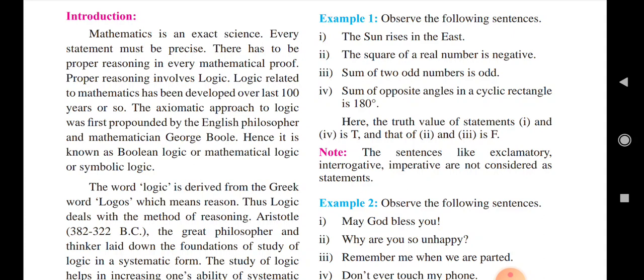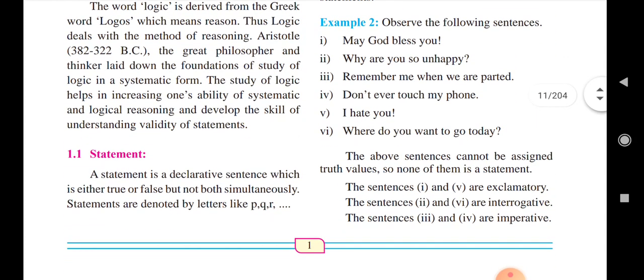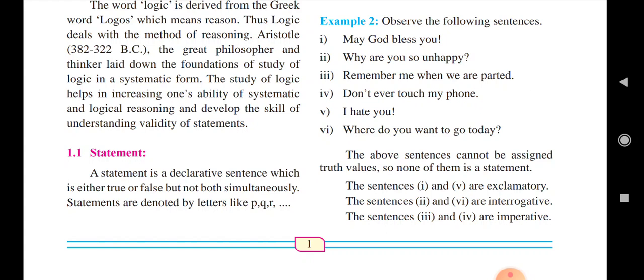Sentences that are exclamatory, interrogative or imperative are not considered statements. Observe the following sentences. May God bless you. That is not a statement, because it is exclamatory. Why are you so unhappy? That is a question, interrogative. Remember me when we are parted. Don't ever touch my phone. I hate you.